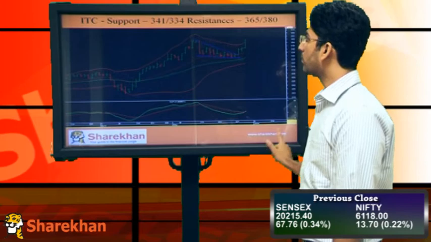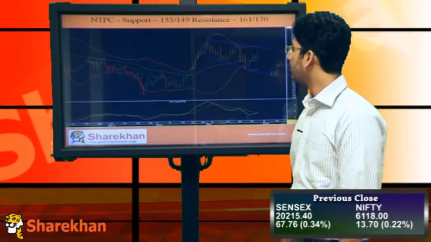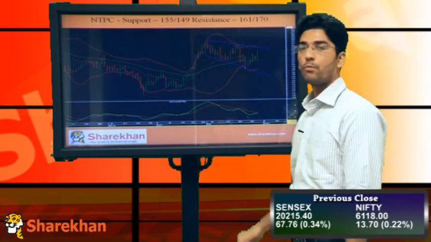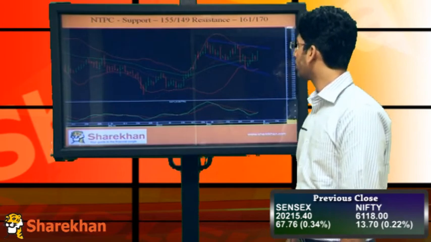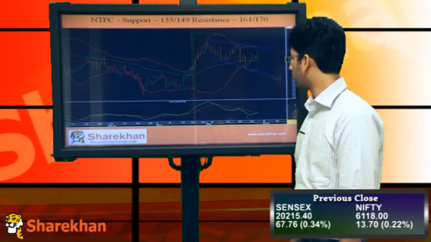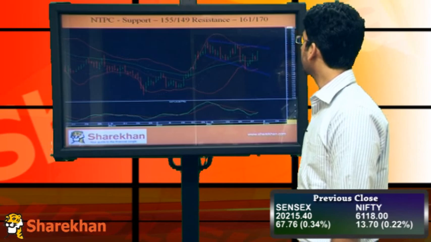The next one is NTPC. NTPC has formed a broadening formation and has started moving up from the lower end of the pattern towards the upper end. On the way up, it has crossed its crucial daily moving averages. It halted near those moving averages for a day in yesterday's session. However, in today's session, it has started a fresh move on the upside and has crossed its swing high also. The daily momentum indicator in today's session has given a buy signal. So NTPC is also a good buy at the current level from a short to medium term perspective. And crucial supports are 155, 149, and crucial resistances are 161, 170.